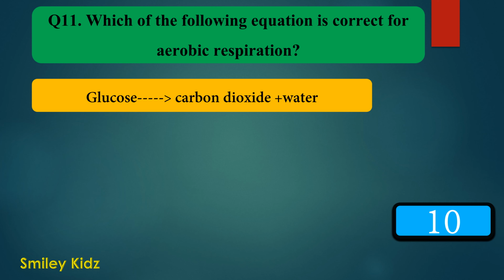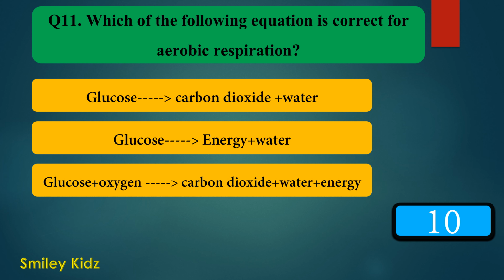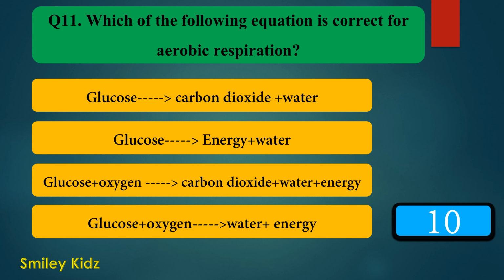Option A, glucose gives rise to carbon dioxide plus water. Option B, glucose gives rise to energy plus water. Option C, glucose plus oxygen gives rise to carbon dioxide plus water plus energy. And option D, glucose plus oxygen gives rise to water plus energy. Your time starts now.